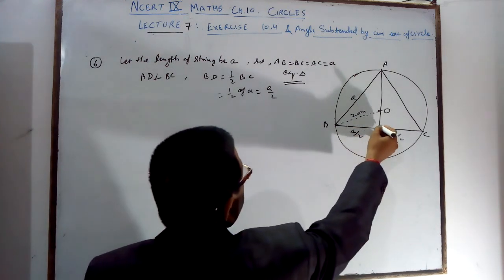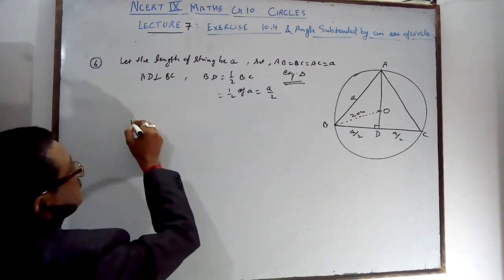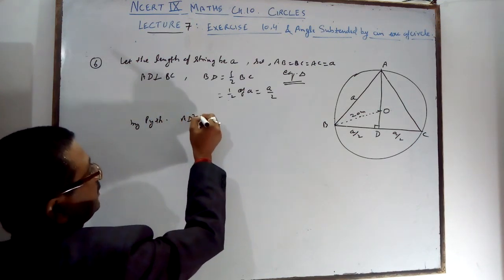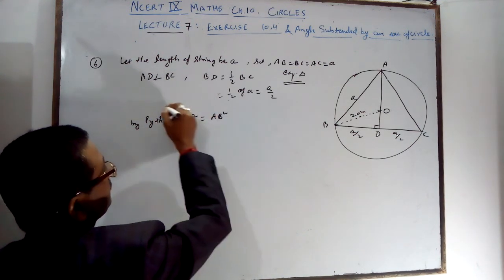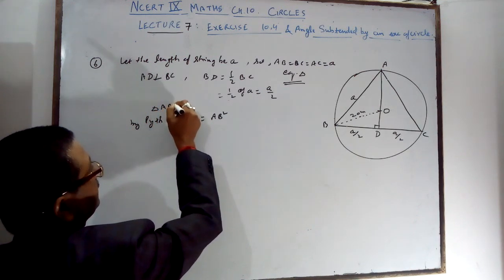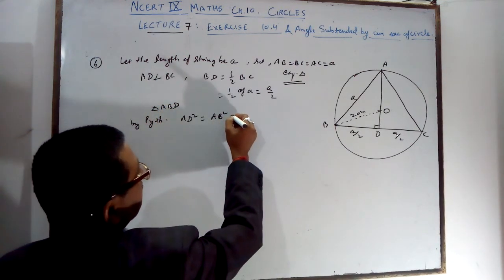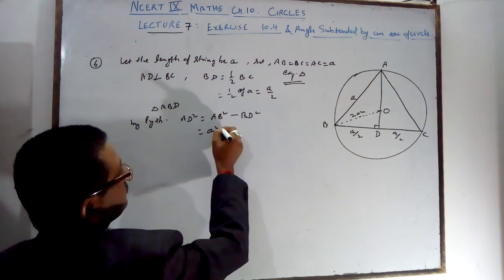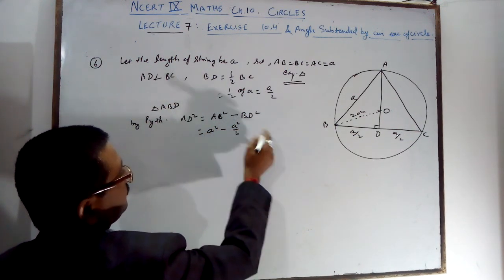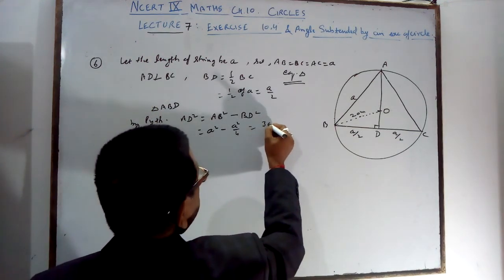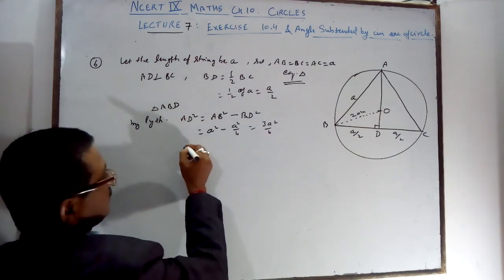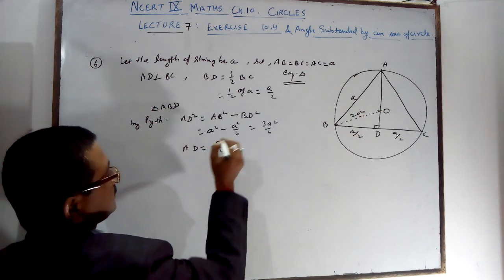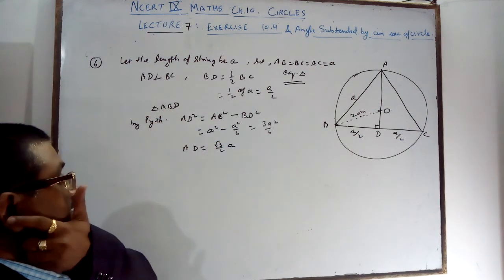First you find out AD. By Pythagoras in triangle ABD, AD square is equal to AB square minus BD square. So a square minus a square by 4, that is a by 2 whole square, you will get 3a square by 4. Then AD will be root 3 by 2 a. It is the AD.